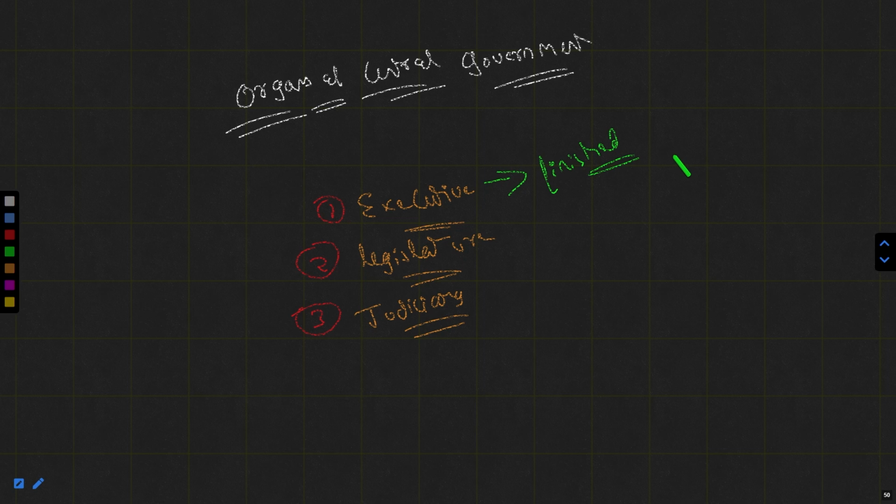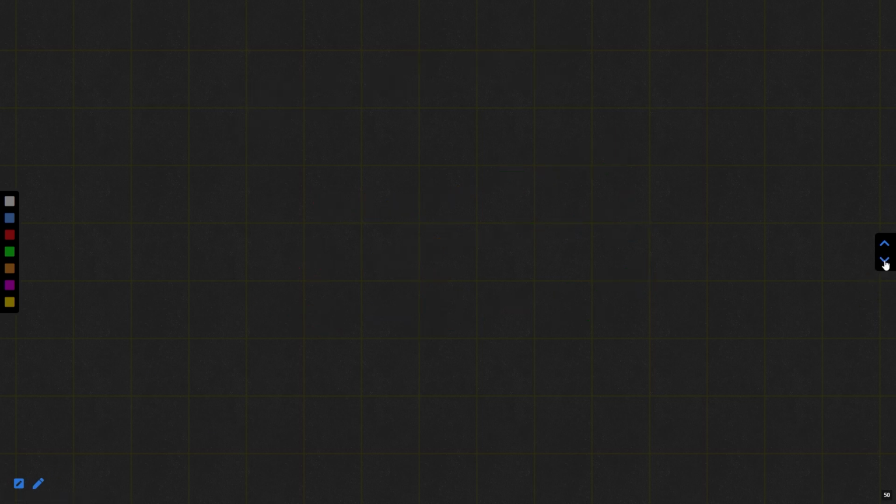Thereafter, in the last lecture, we finished the legislature part. In the legislature part, we discussed various things in detail about the parliament. What is the Lok Sabha, what is the Rajya Sabha, and what are the different provisions associated with them. We finished this, and right now we are going to start the judiciary part. But before this, let us make the cycle again.